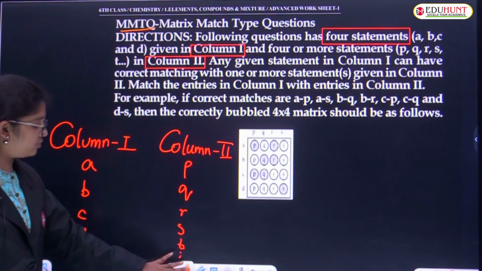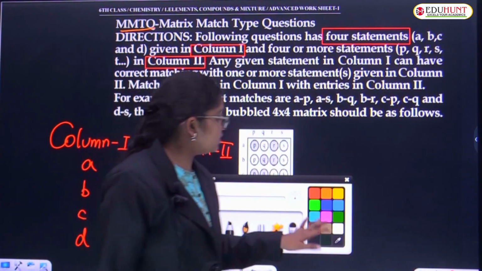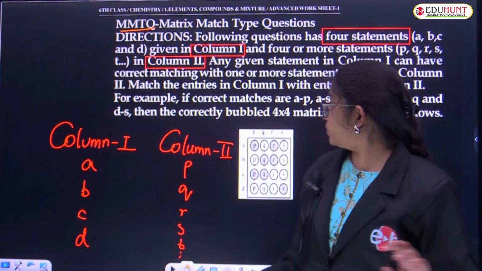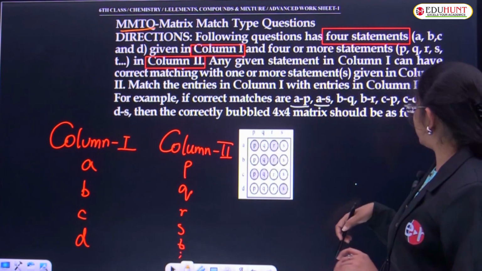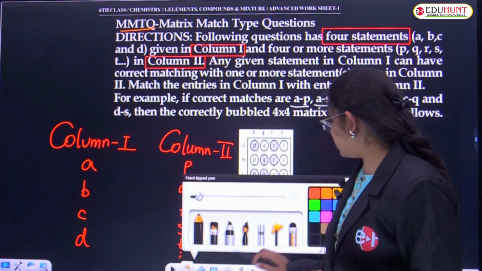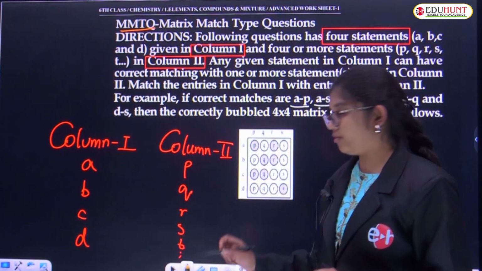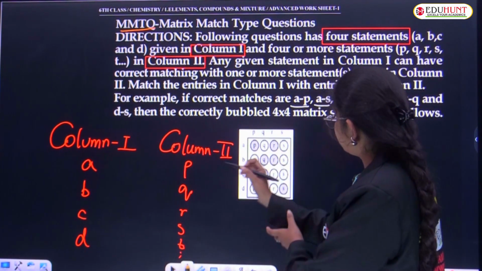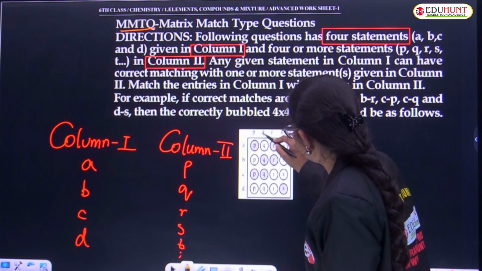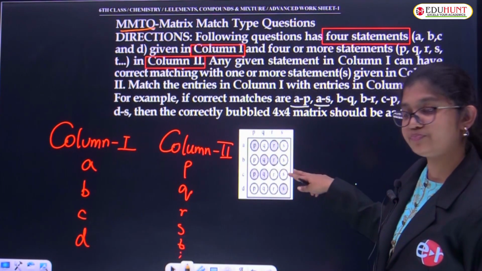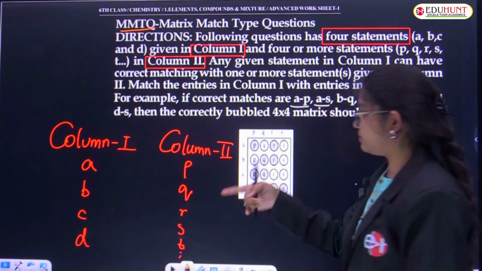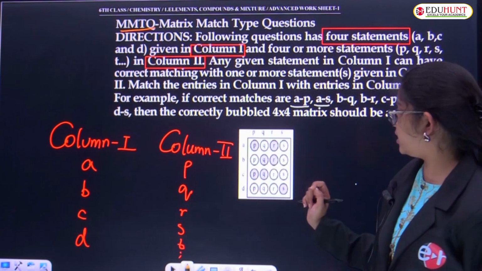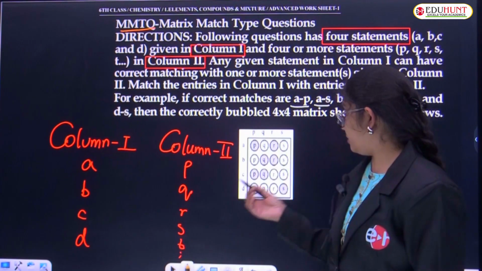Here they give an example for us to understand clearly that A is matching with P and S as well. So we have double options for the A statement. We have to take the pen and bubble it clearly with option P. Is it clear, children? You can look in the video carefully. I'm bubbling over here.